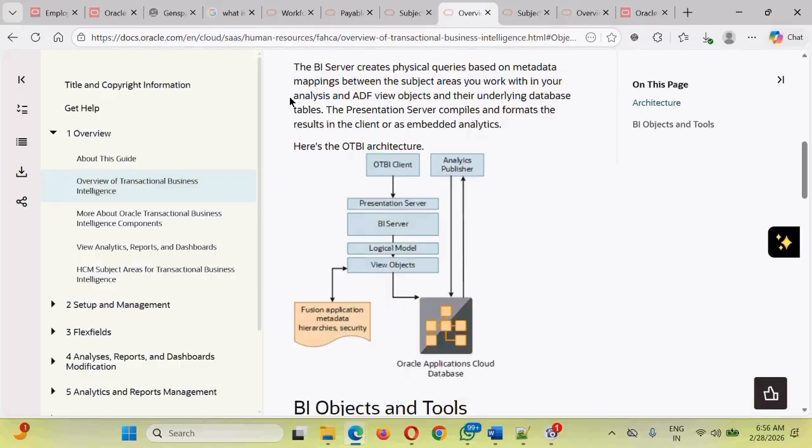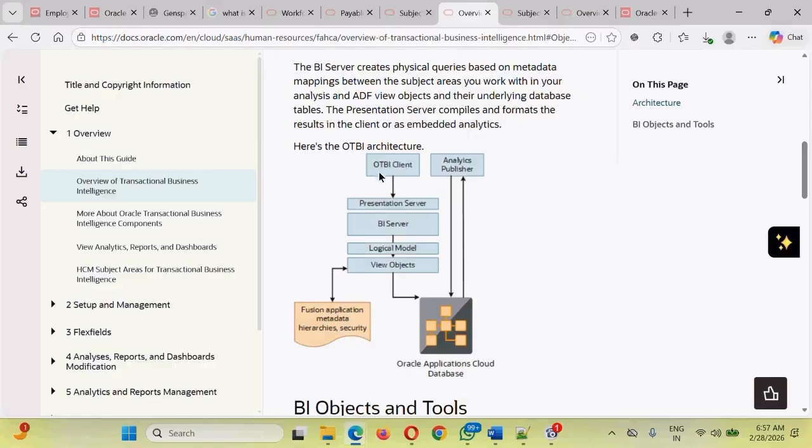Okay guys, one important thing you need to know: suppose there is a subject area created by Oracle, can we edit that? No. Can we delete that? No. Can we create our own subject area? No. As we understood, a subject area is nothing but an underlying SQL query. So has Oracle given you the capability to see the query written in that subject area? No, Oracle has not exposed those things.